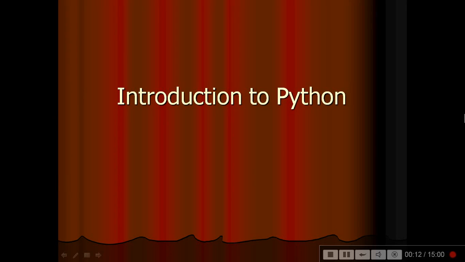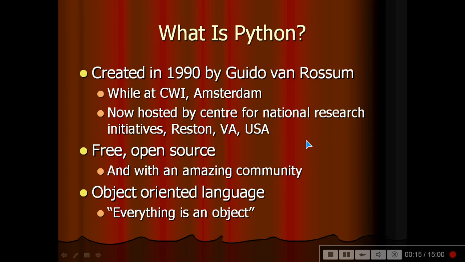Let us talk about Python. What is Python? It was created in 1990. It is a programming language by Guido van Rossum, while at CWI Amsterdam, but now it is hosted by the Center for National Research Initiatives, Reston, VA, USA. It is free and open source, with an amazing community growing every day.